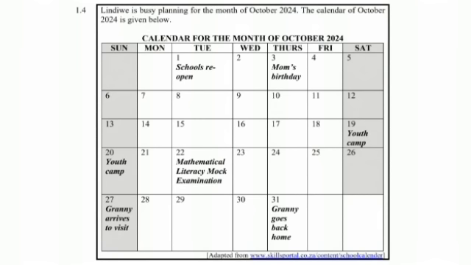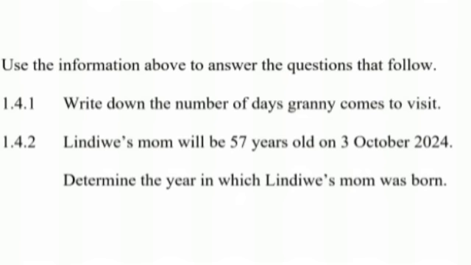In 1.4, we have Lindiwe. Lindiwe is busy planning for the month of October. The calendar of October 2024 is given below. We see that on the 1st, Tuesday, schools reopen. On the 3rd, it's mom's birthday. On the 19th, she has youth camp up till the 20th. On the 22nd, he has mathematical literacy mock examination. On the 27th, Granny arrives to visit. And on the 31st, Granny leaves.